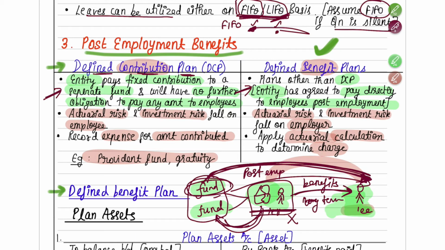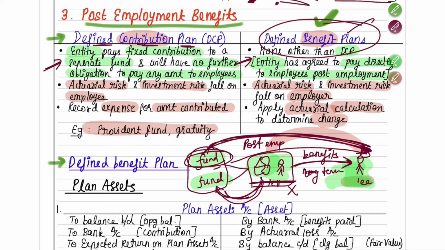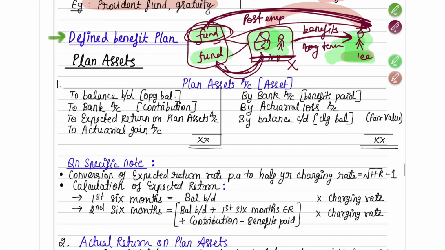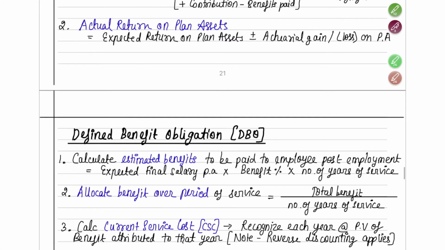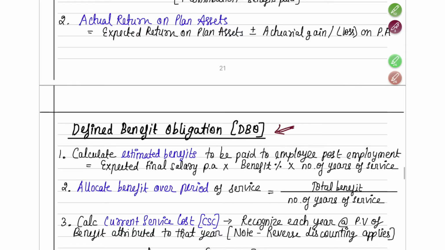Okay, so if you understand this difference, that is more than enough. More content is given on the defined benefit plan, and more sums are also given related to the defined benefit plan only. So now let's understand that in detail. Under defined benefit plan, you have to understand two aspects: one is plan assets, and the other one is defined benefit obligation.